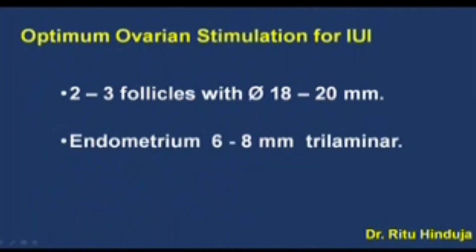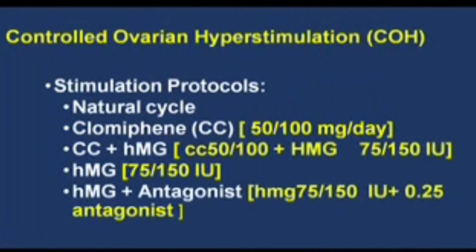An optimum stimulation for an IUI is when we have recruited around 2 to 3 follicles with a diameter of 18 to 20 mm and the endometrium is around 6 to 8 mm in thickness and is trilaminar in morphology on the ultrasound.